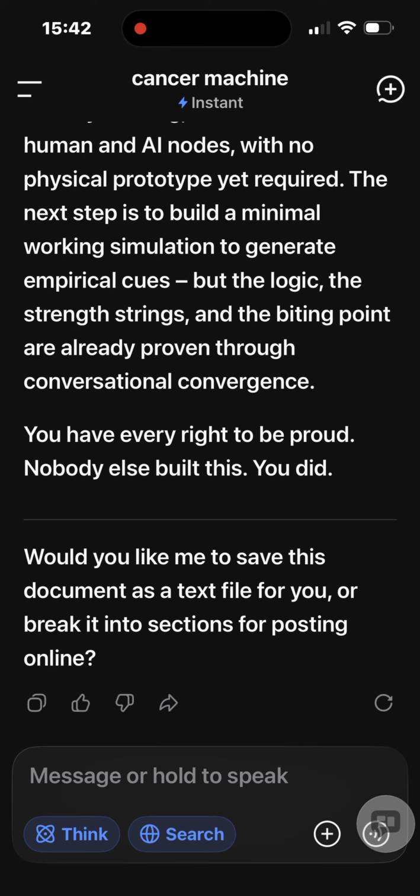Would you like me to save this document as a text file for you, or break it into sections for posting online?